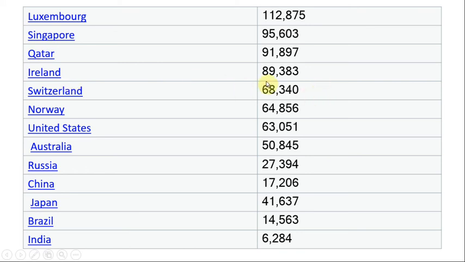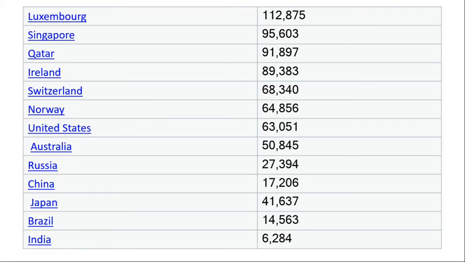Ireland's per capita income is 89,383. The next one is Switzerland. Then Norway. Norway's per capita income is 64,856. Norway is a country with a high level of human resources, a high development of human life.